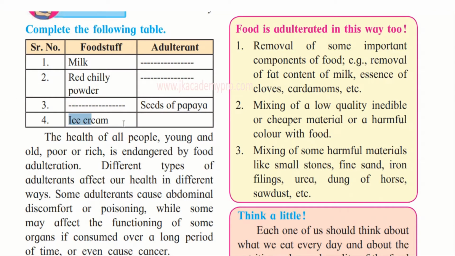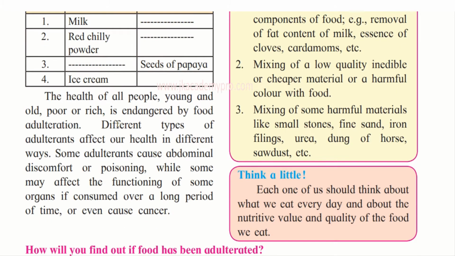Now, how is ice cream adulterated? The most common adulterants are peppernoil, ethynyl acetate, amyl acetate, nitrate, and washing powder. So, these are some of the adulterants that they add to foodstuff in order to increase the quantity of it.